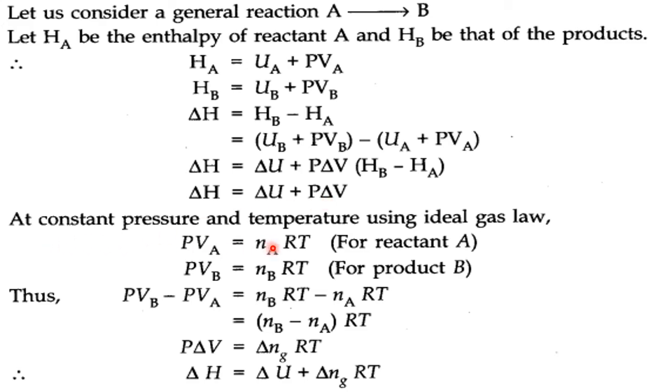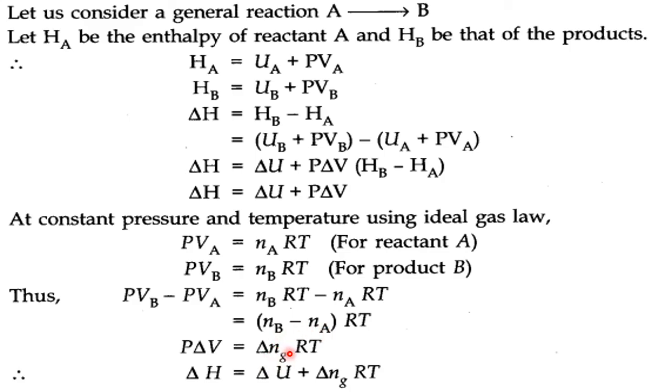Now at constant pressure and temperature, using the ideal gas law, what is PV equal to? PVA equal to nART for the reactant A and PVB equal to nBRT for the product B. So what is PVB minus PVA? The difference in the PV is equal to nBRT minus nART. So by taking RT common, nB minus nA, that is the difference in the number of moles of the reactant and the products. That is the change in the moles.